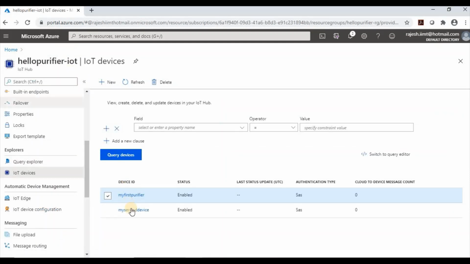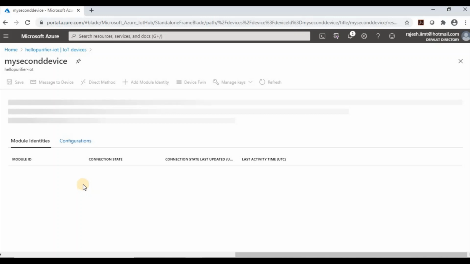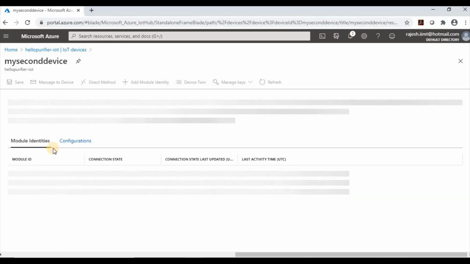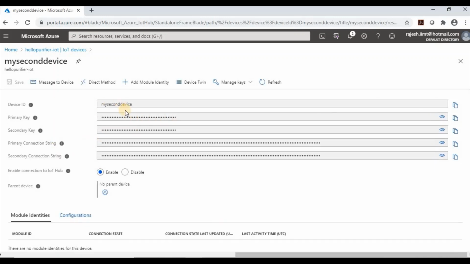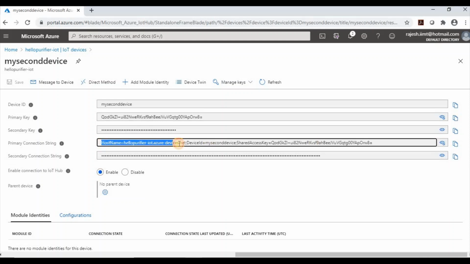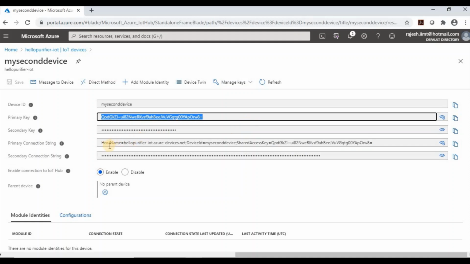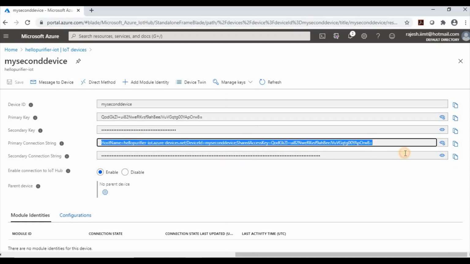Same thing for my second device also. If you go to my second device, in the second device also we have the device ID, and we can show it from here. This is the SAS key or primary key, and if you go to the connection string, host name will be the same, device ID will be the ID of this device, and then the shared access key. So what is the connection string for any device? It consists of basically three pieces of information. First is host name, second is device ID, and third is shared access key.